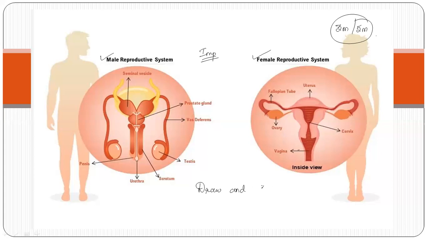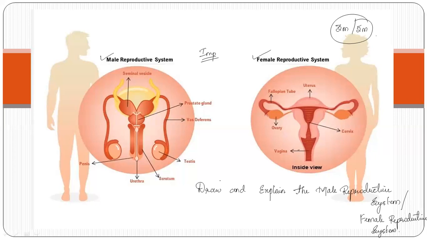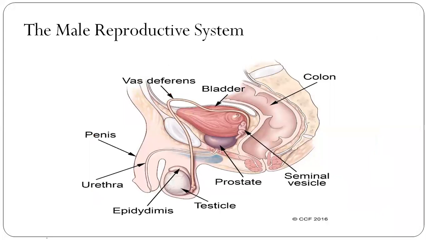Draw and explain the male reproductive system or female reproductive system. Yes, draw and explain the male reproductive system or female reproductive system. So the questions can be asked in this way. It is very important, and the diagrams are also important. The questions are time and again asked.